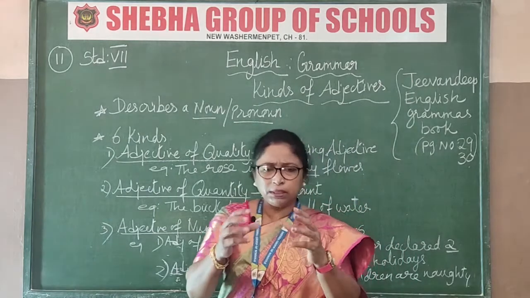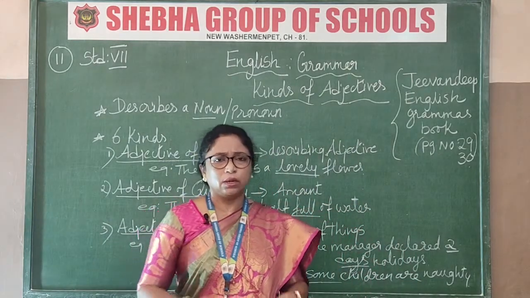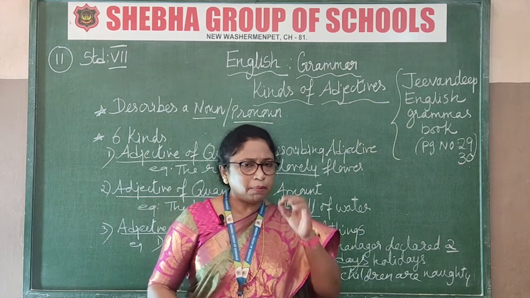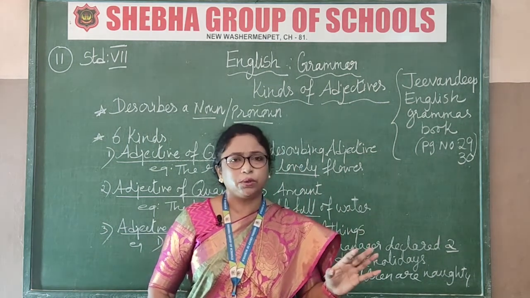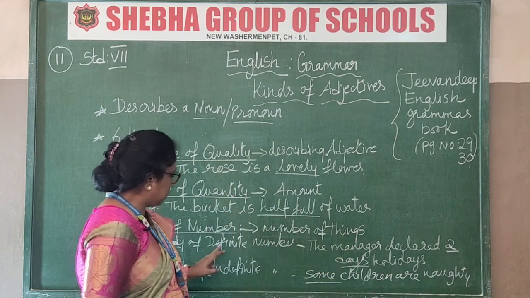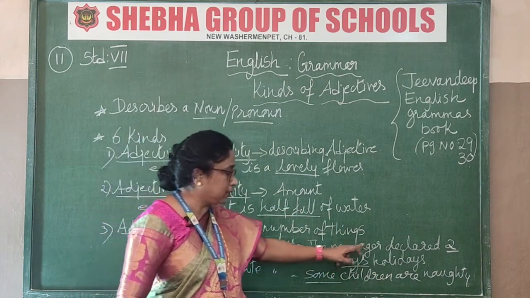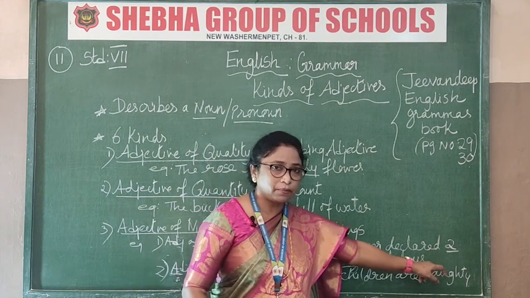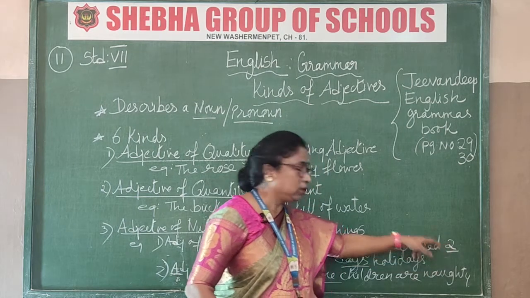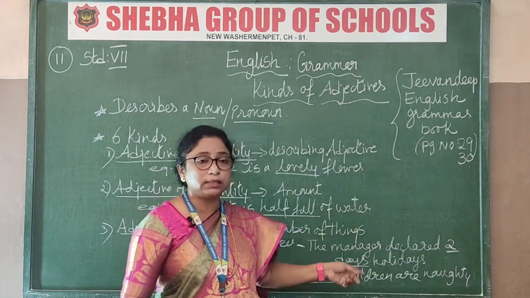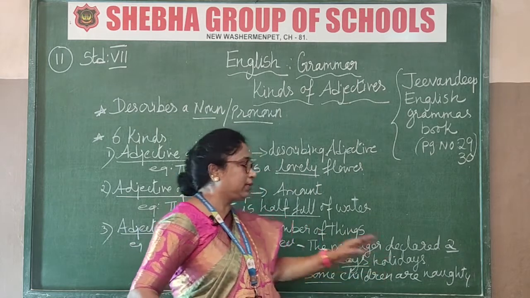It tells you so much amount, so much is there. Okay, we can identify this much number will be, that is definitely told to you. Otherwise, indefinite means different. See there, an example of adjective of definite number is: the manager declared 2 days holiday. So how many days holidays? How many days holidays given? 2 days. It is specified. A particular number is given to you. So that is known as definite number.